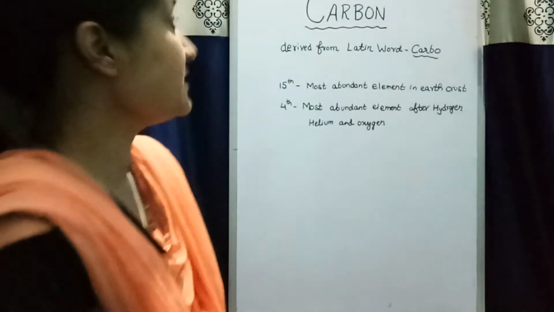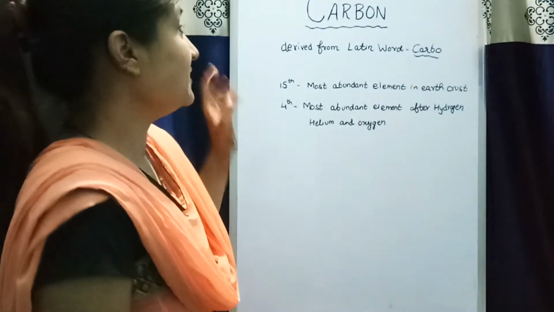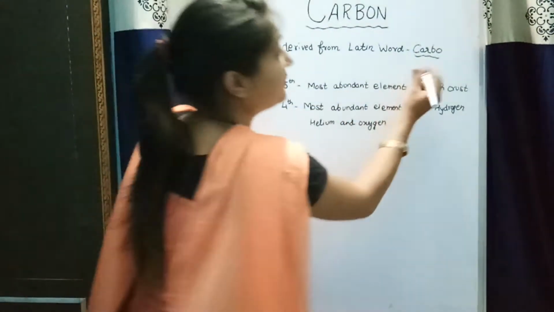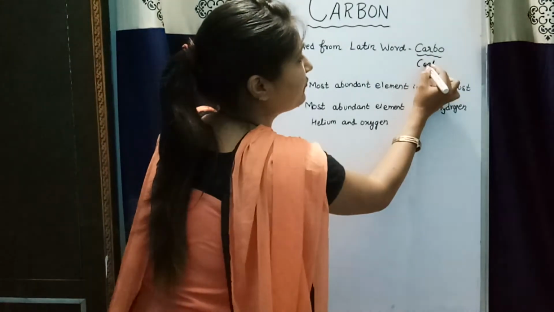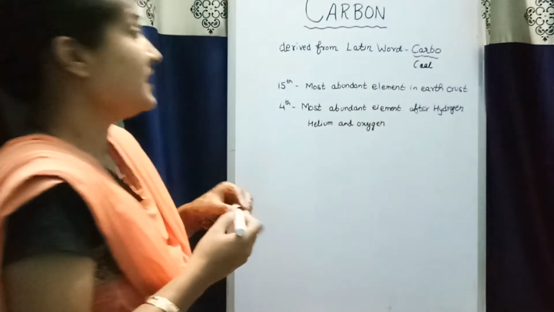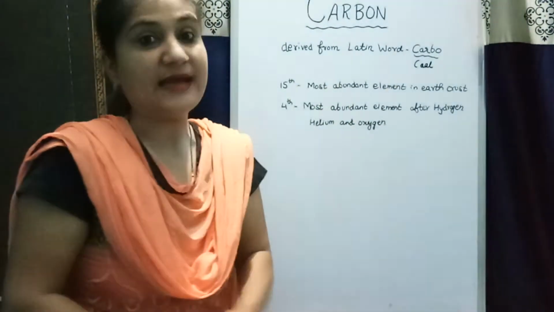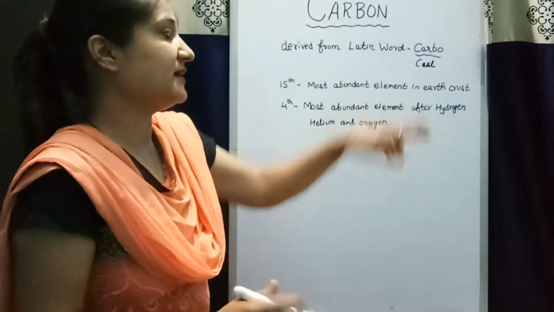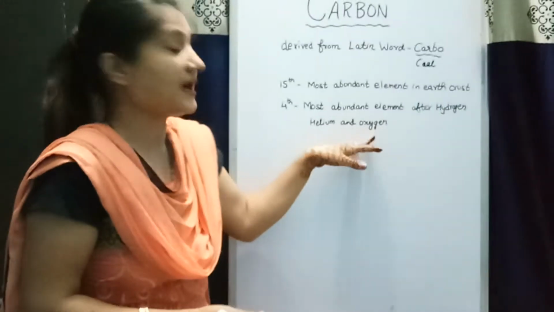Good morning students. Today we will discuss the element which plays a very important role in our life, and that element is carbon. Yes, carbon is the most important element, and the word carbon is derived from the Latin word carbo, which means coal. Carbon is the 15th most abundant element in the earth's crust, and the 4th most abundant element in the universe after hydrogen, helium and oxygen.